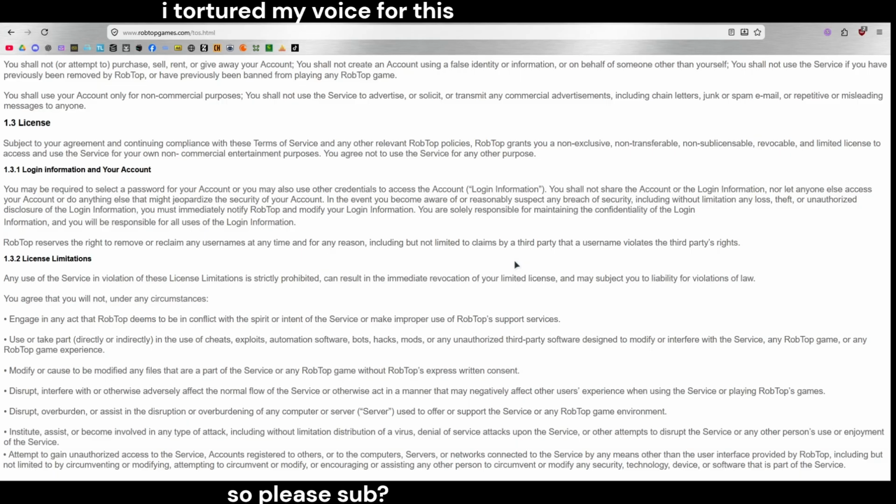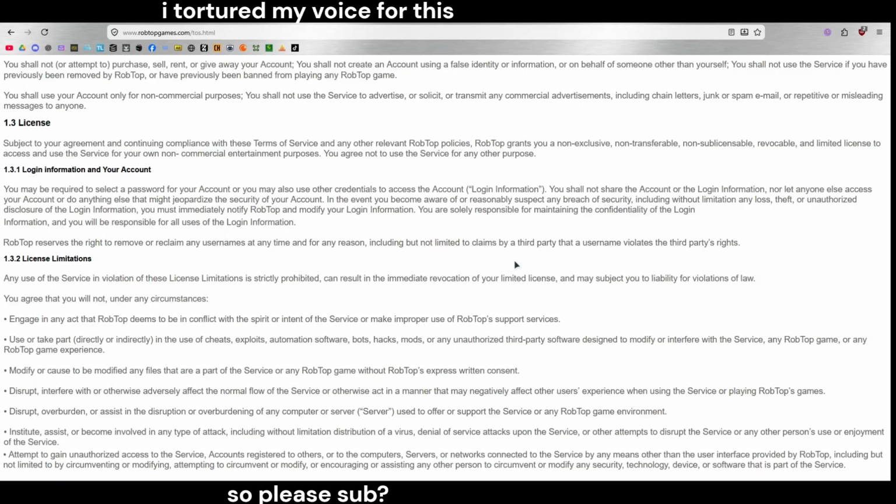In the event you become aware of or reasonably suspect any breach of security, including without limitation any loss, theft, or unauthorized disclosure of the login information, you must immediately notify RobTop and modify your login information. You're solely responsible for maintaining the confidentiality of the login information. You'll be responsible for all uses of login information. RobTop reserves the right to remove or reclaim any usernames at any time and for any reason, including but not limited to claims by a third party that a username violates the third party's rights.